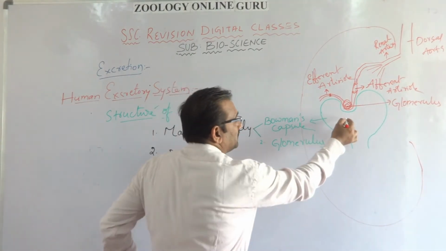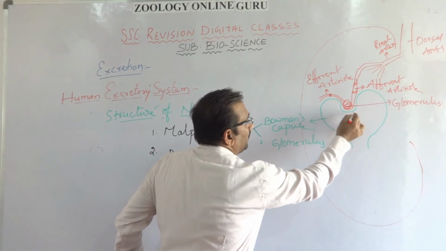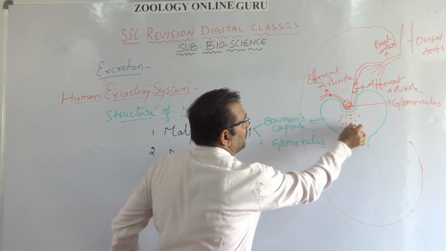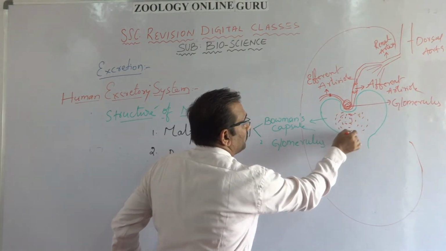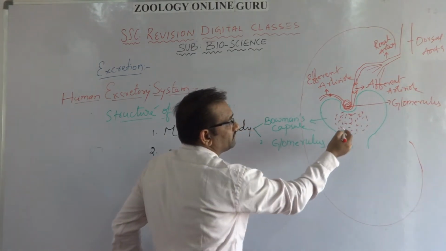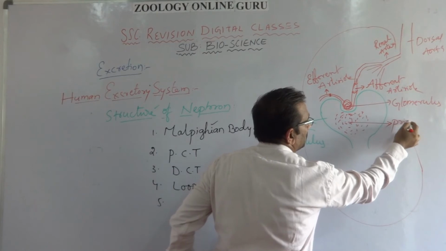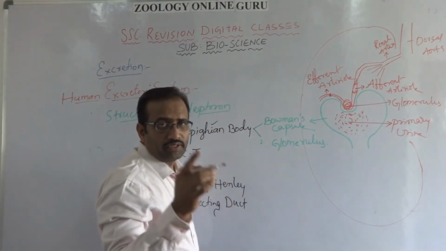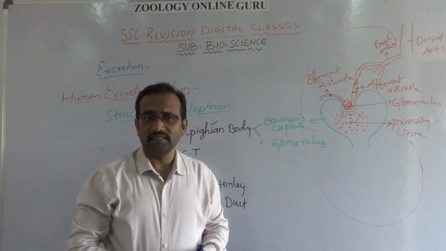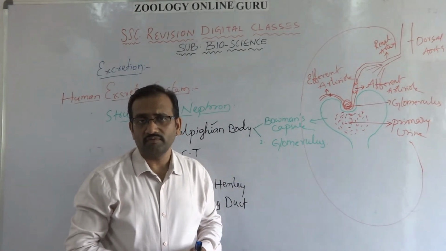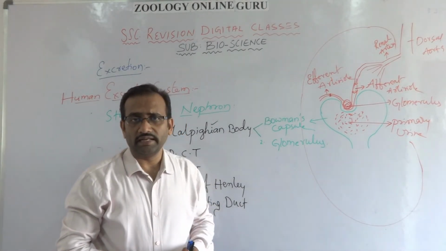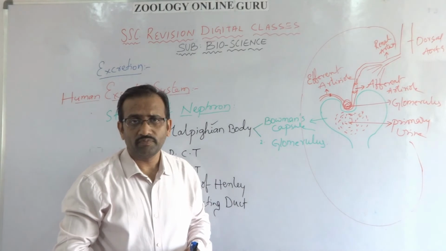And the filtered material, the filtrate, is called primary urine. We are discussing the structure of a nephron, each nephron containing Malpighian body.